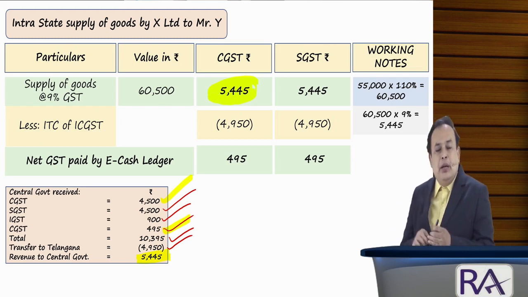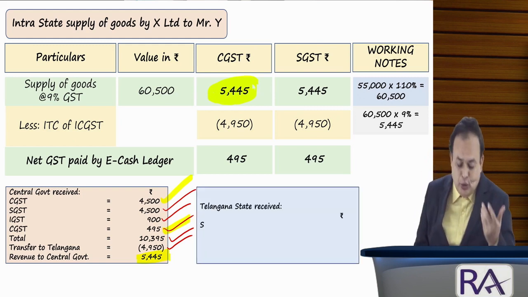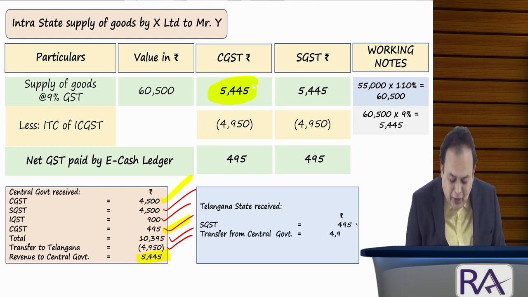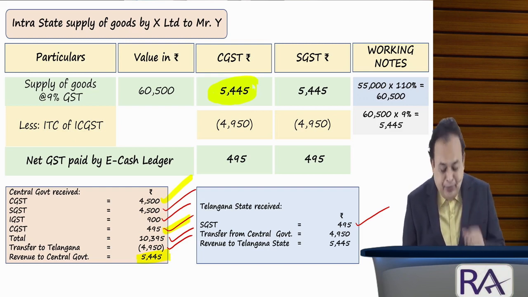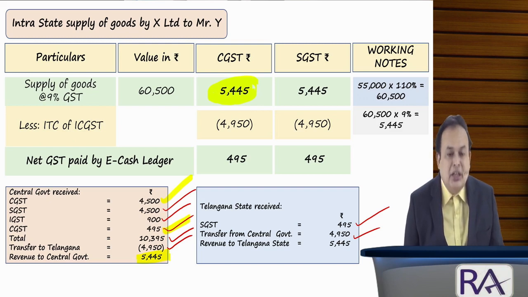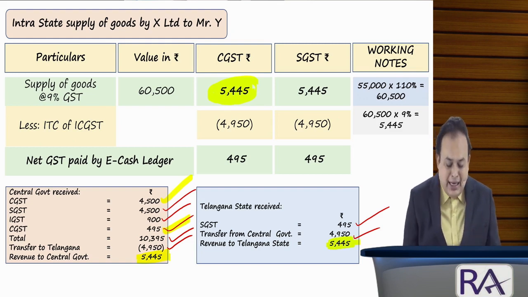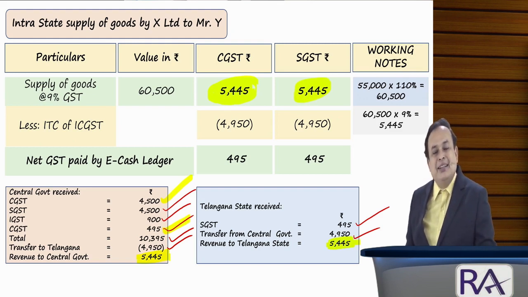Further, now coming to the state of Telangana. Telangana revenue is as follows. Now collected here 495 by cash and transferred from the central to the state with the help of CCA 4,950, together equal to 5,445 rupees, which is none other than the SGST revenue, the state of Telangana revenue. Got the clarity?